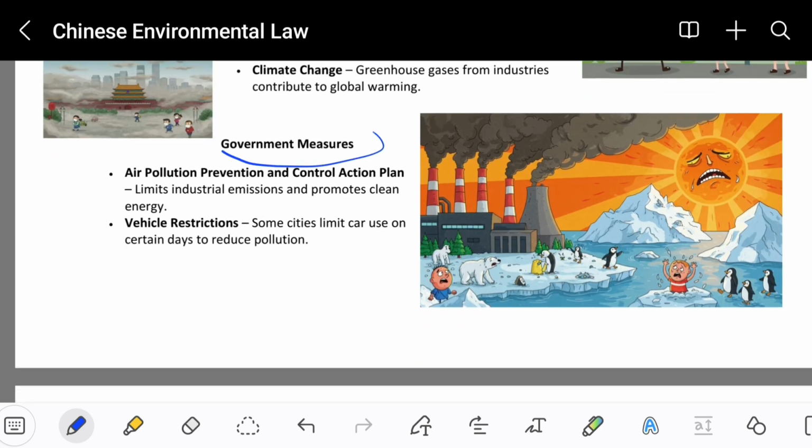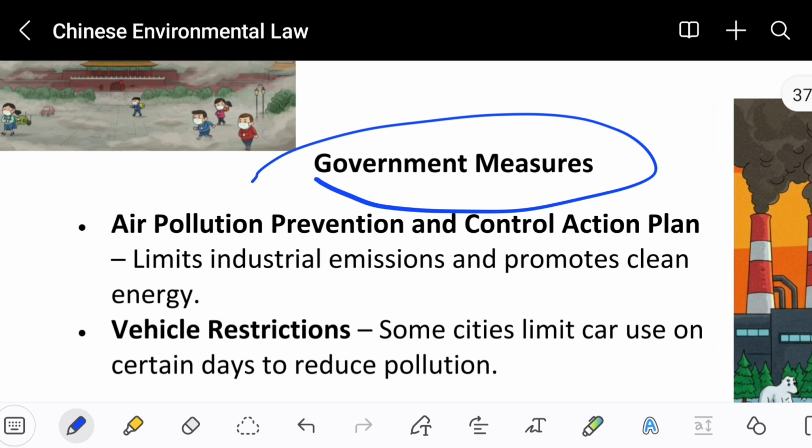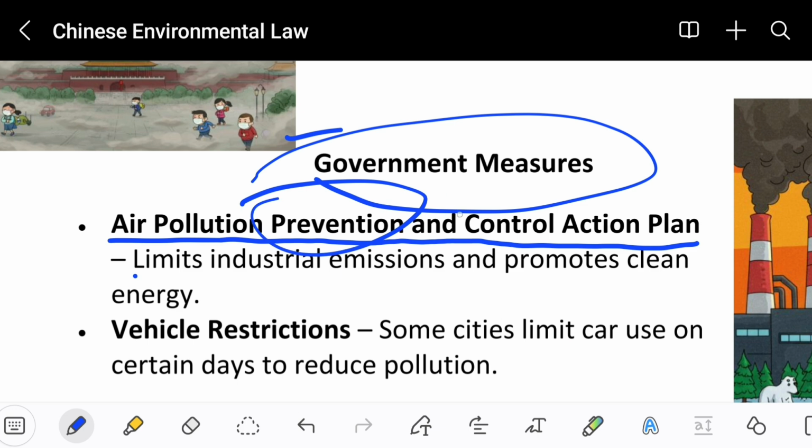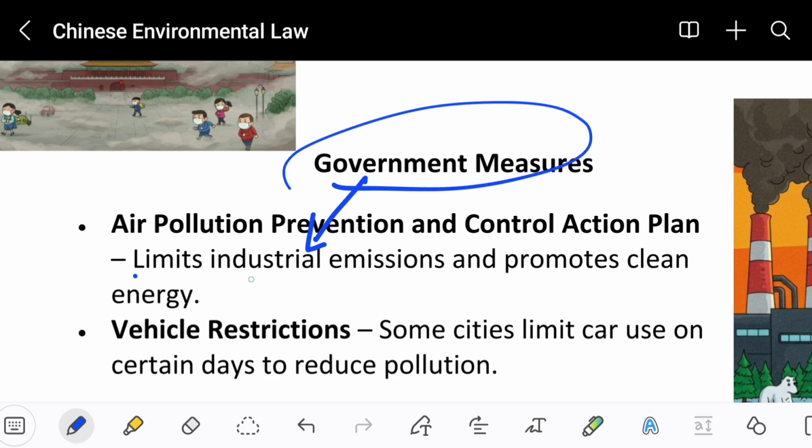So what are the government measures? How will the government help us to reduce these things? Air pollution prevention and control actions. So the government will take preventive and control actions. How? We will see. Limit industrial emissions and promote clean energy. So basically the government will limit industrial emissions and promote producing only clean energy, not releasing harmful gases.